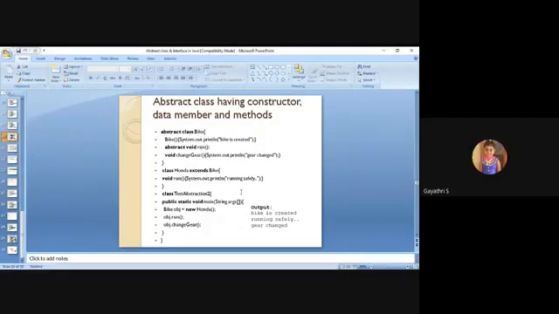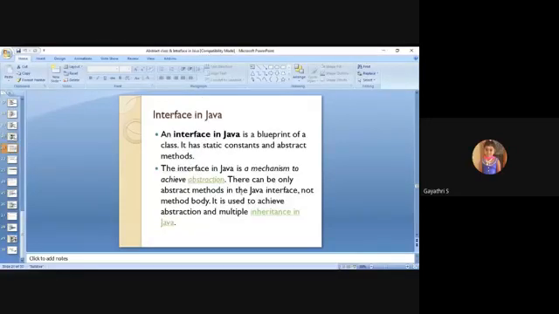So this is the example for an abstract class using the constructor, normal data, the abstract method, and also a normal method. Three things are added in the abstract class. Next, okay, abstract is over.